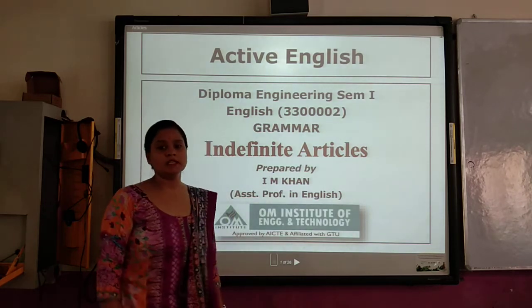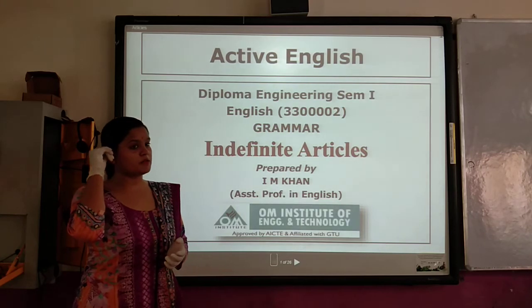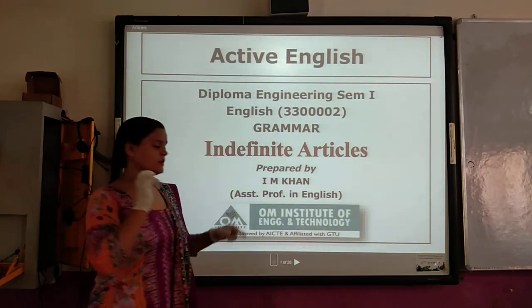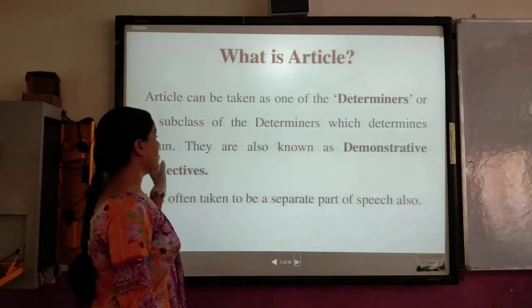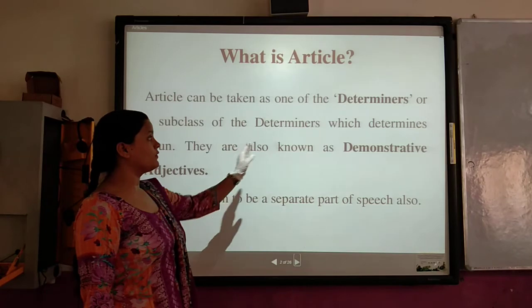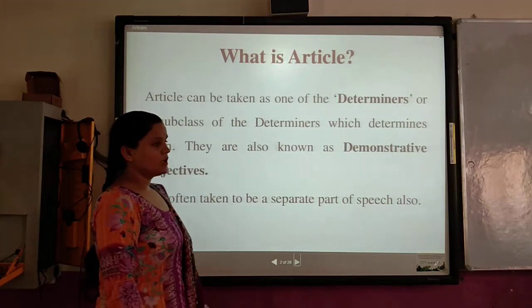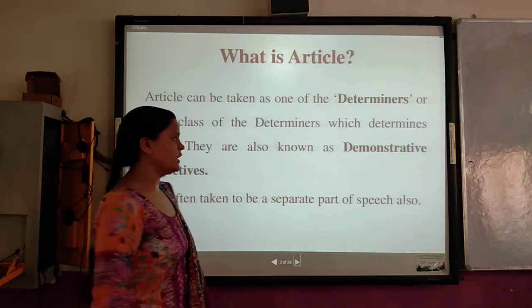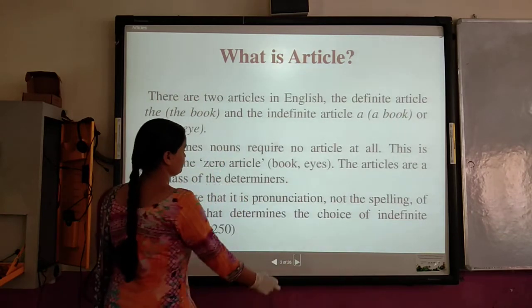It means in a, an and the, we have to decide what to learn first. So indefinite articles we are going to study first. What are articles? An article can be taken as one of the determiners or a subclass of the determiners. You must have heard about determiners, but this is not in your level, in your class, so we are going to skip it.